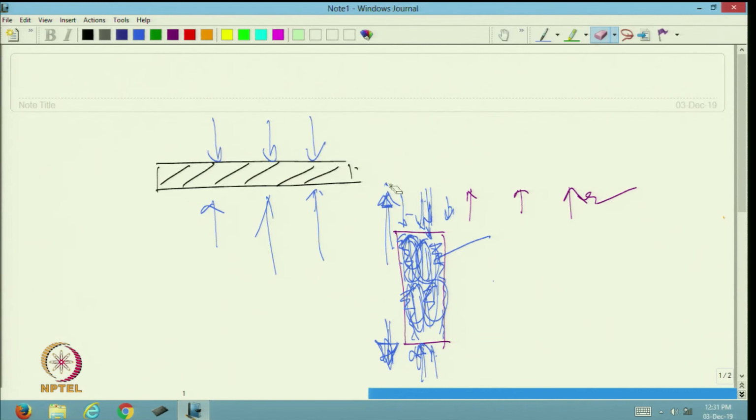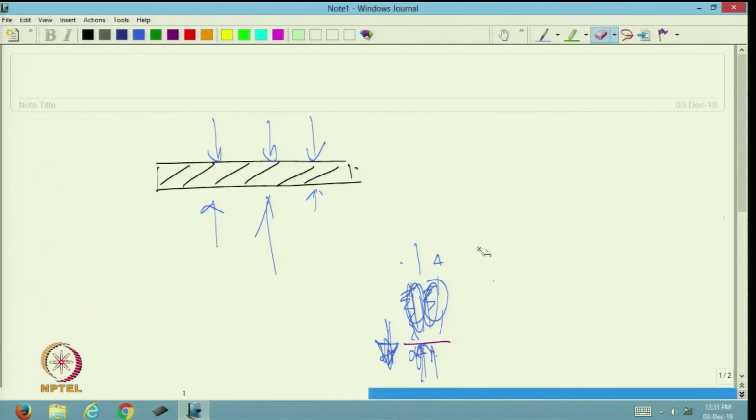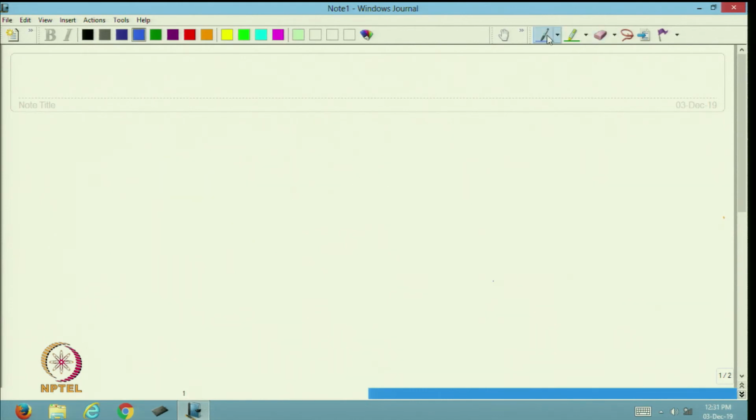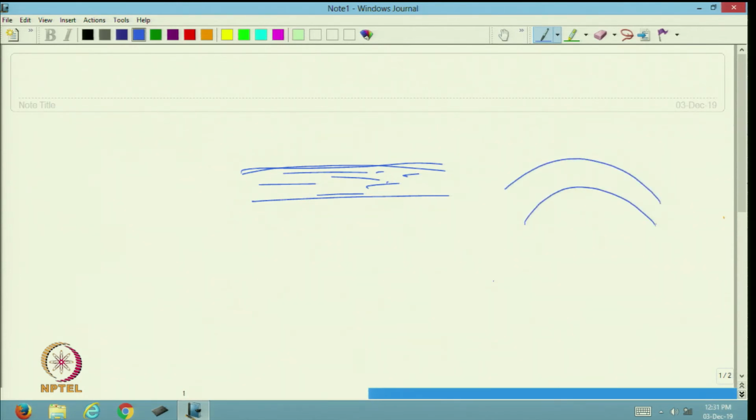Let us see here. Now, this is a composite. When it is bending, this outer side is tensile, this is compression, and in between there will be shear.